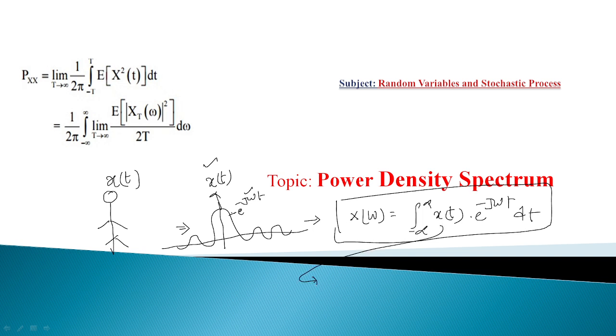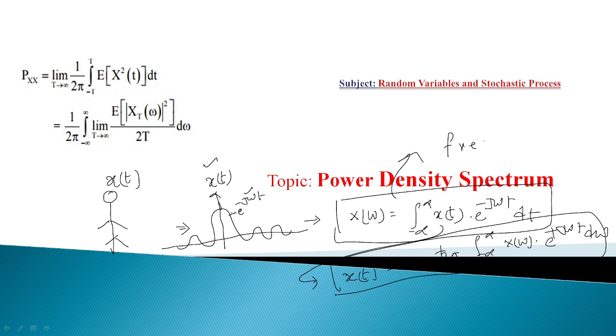According to inverse Fourier, the time domain representation x of t is equal to 1 by 2π, integral from minus infinity to plus infinity of X of omega, e power plus j omega t d omega. So this is the time domain representation, and this is the frequency domain representation for the given random process.